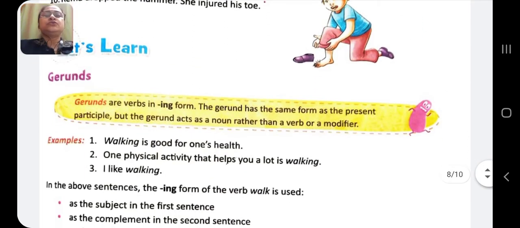Now coming to gerund. Gerund, as I told you, when present participle functions in a sentence as a subject or object, then it is called gerund. See the example. I like walking. What I like? Walking. Here walking is the object to the verb like. So walking is a gerund. Once again, see, walking is good for one's health. Here walking is subject to the verb is. So walking is here gerund.